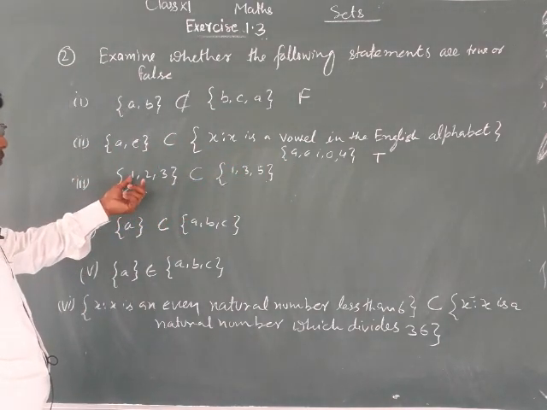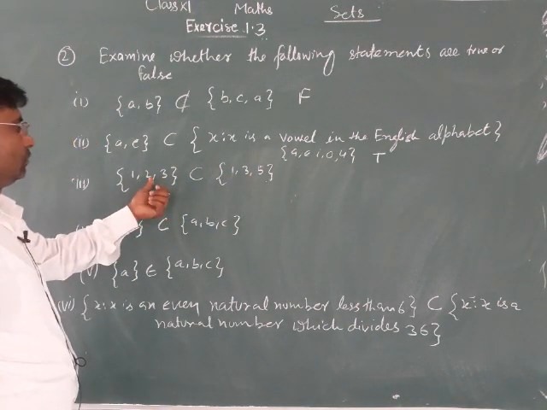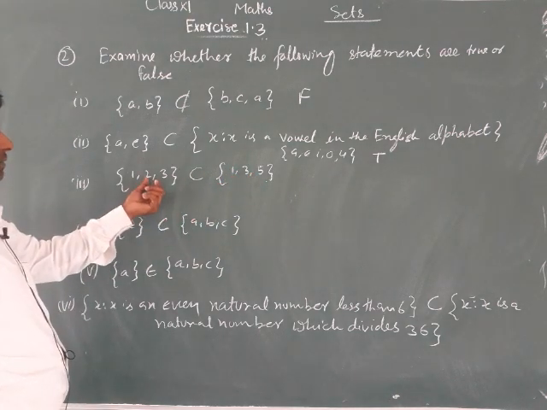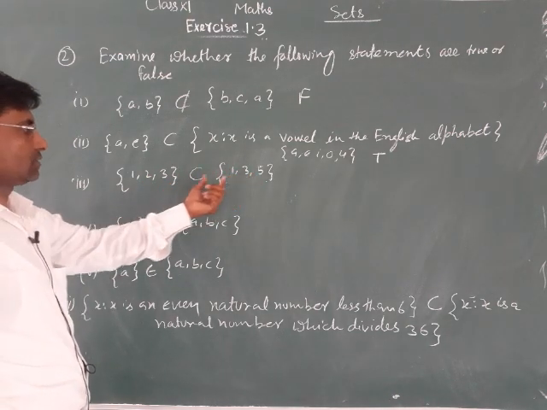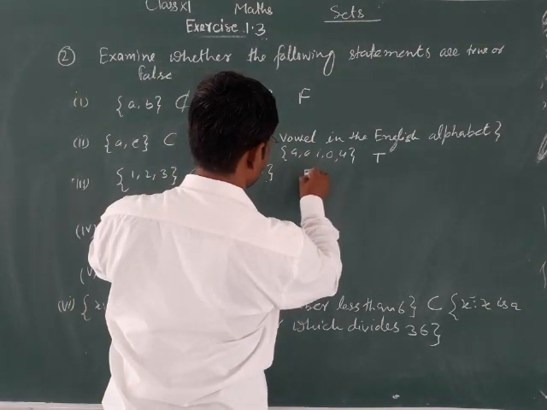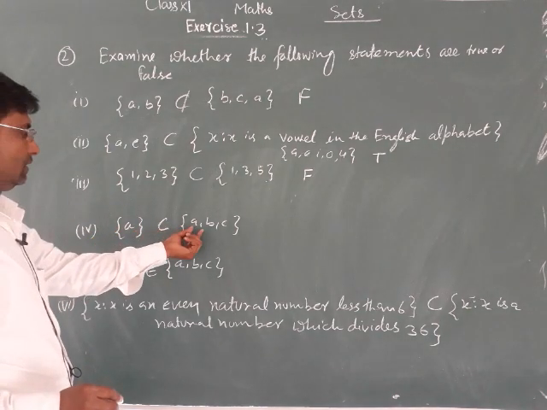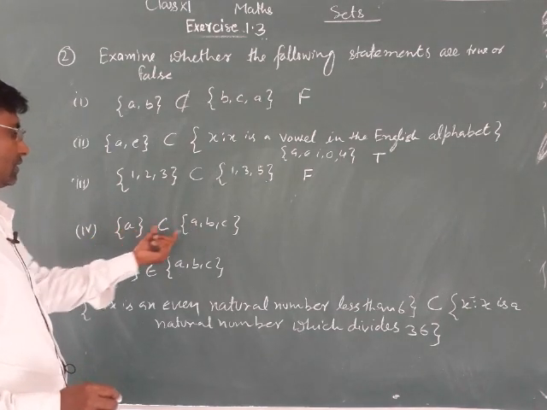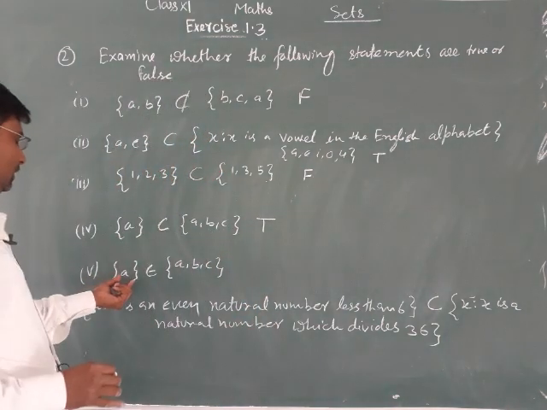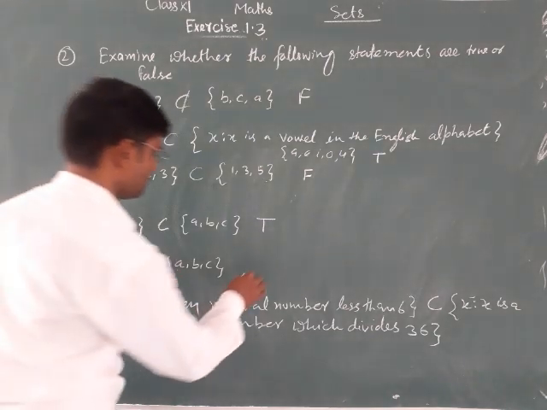And {1, 2, 3} and {1, 3, 5}. 2 is not present in this set, so this is not a subset of this, so this is false. And A is present in this, so A is a subset of this, so this is true. And A as an element belonging to this, this is false.